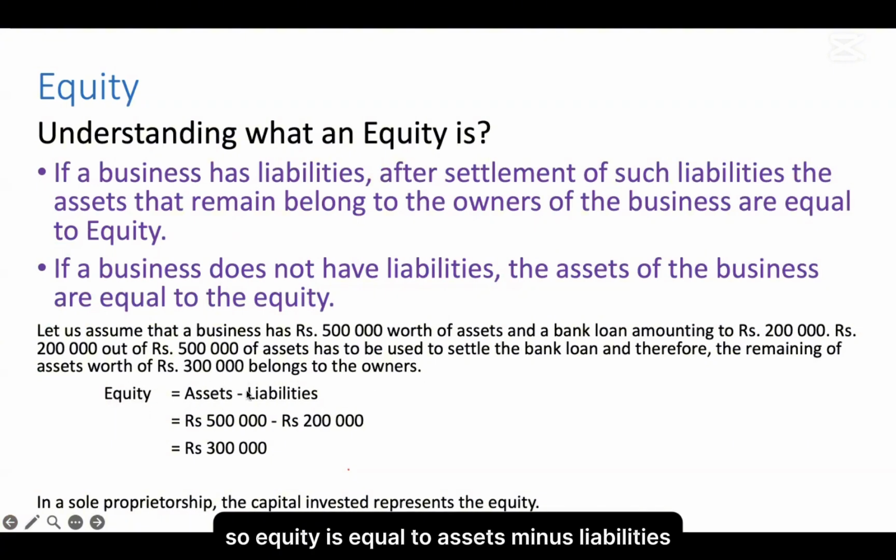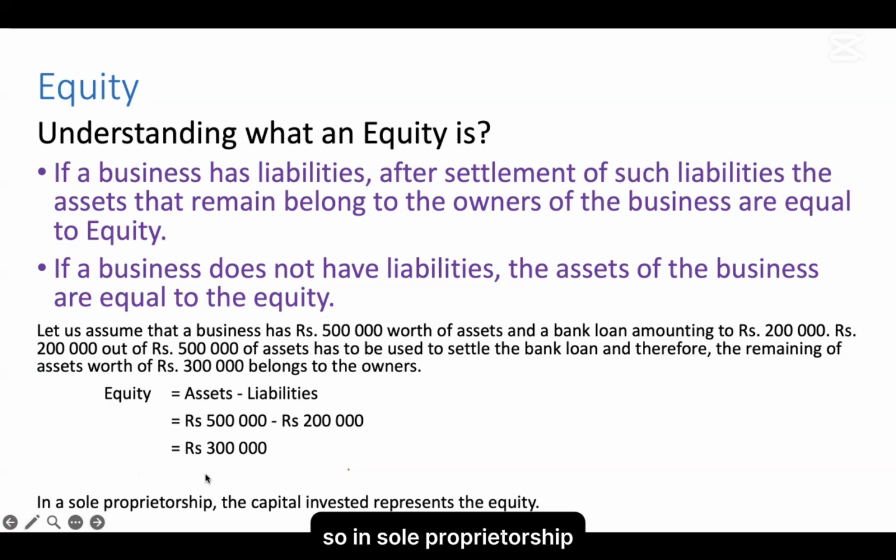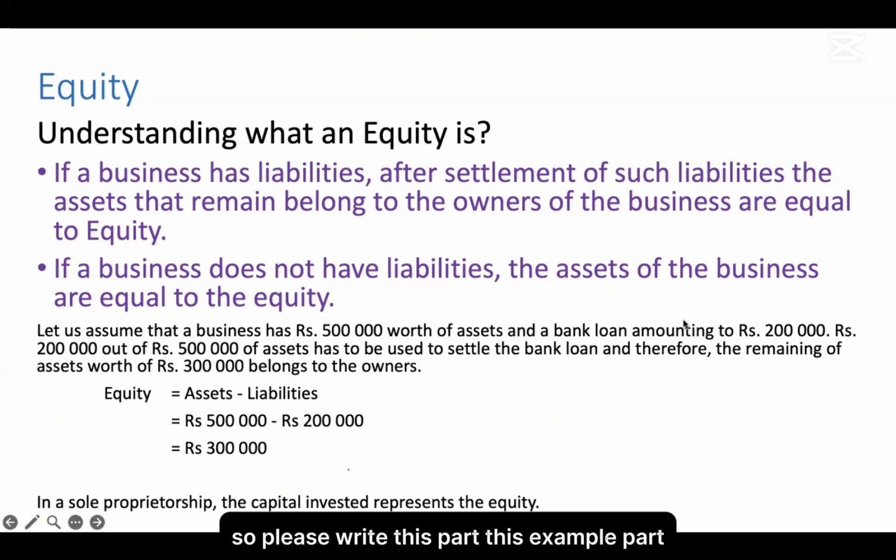So equity is equal to assets minus liabilities: 500,000 minus 200,000, 300,000. In a sole proprietorship, the capital invested represents equity. Please write this example part.